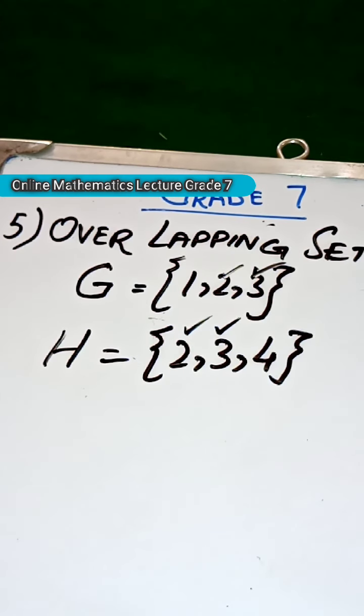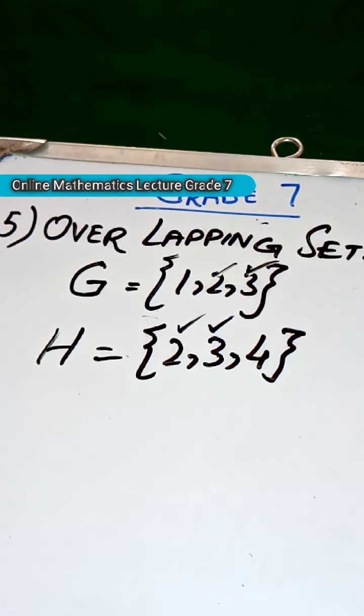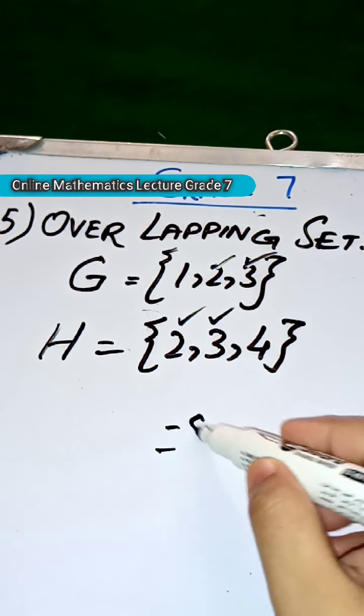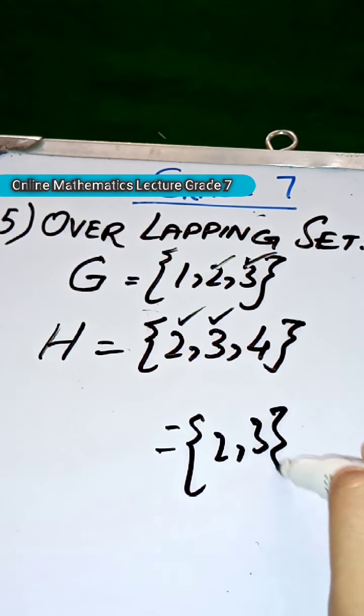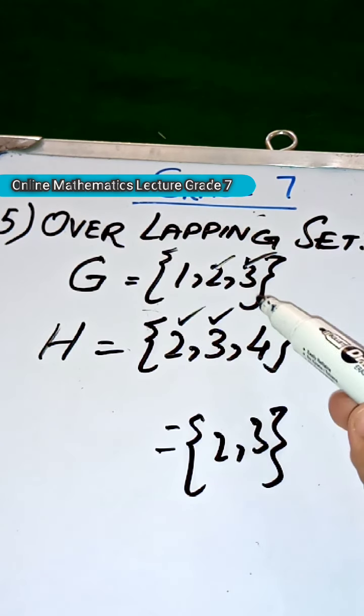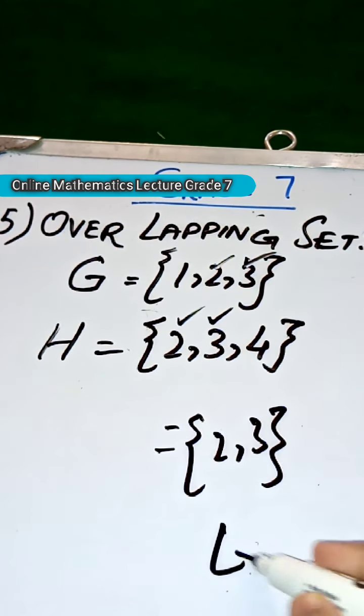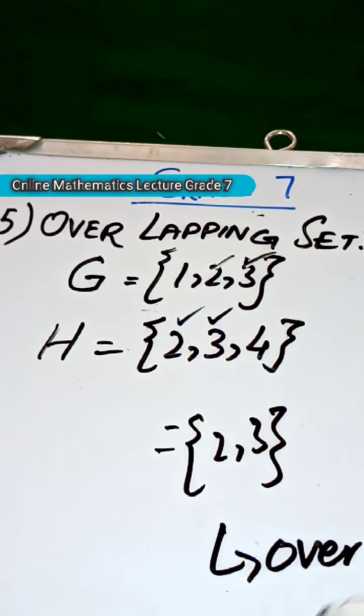So sets in which some values are common are called overlapping sets. Which set? Overlapping set.